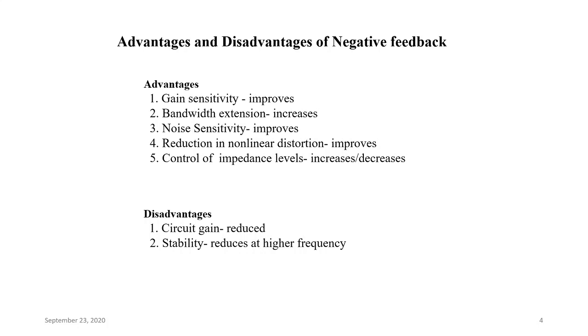Here we can get the advantages. As the first advantage, gain sensitivity, because just now we saw that AF will be given approximately by 1 upon beta. That's why gain will be independent of A, thus independent of the parameters of our active device, which may be BJT or MOSFET. These parameters are normally subjected to change in the supply voltage, even change in the environmental conditions.